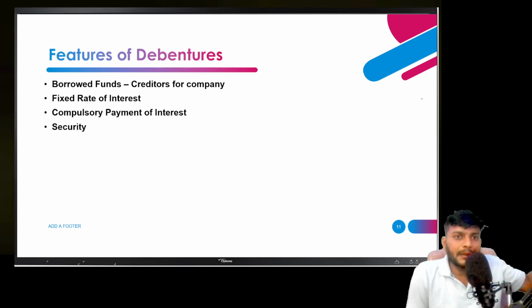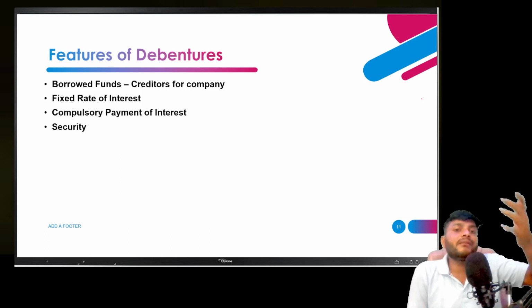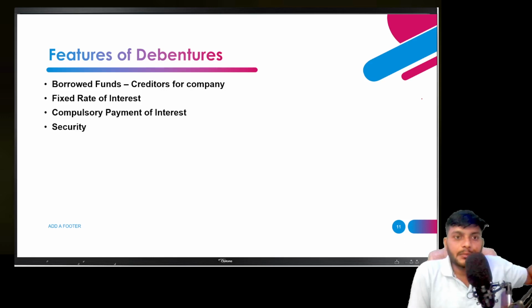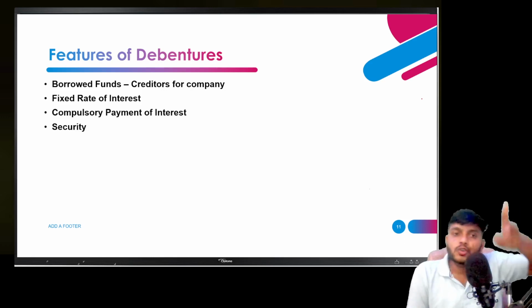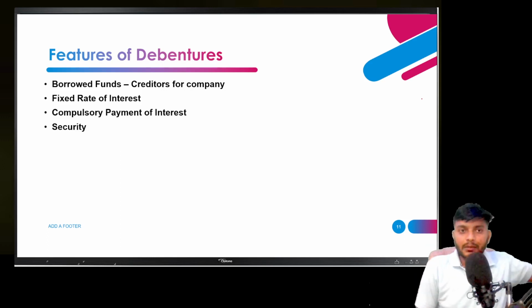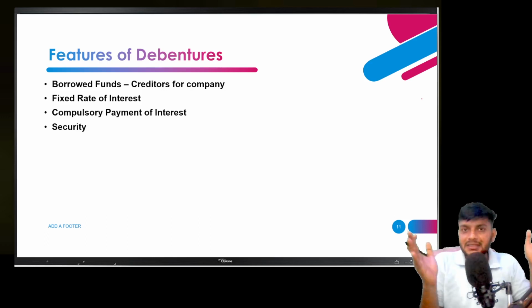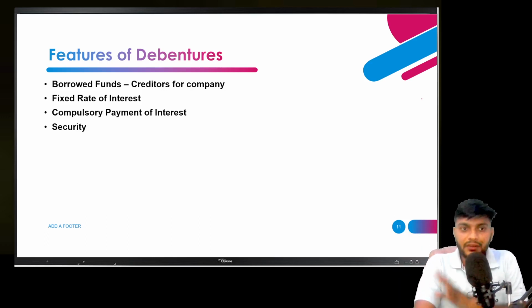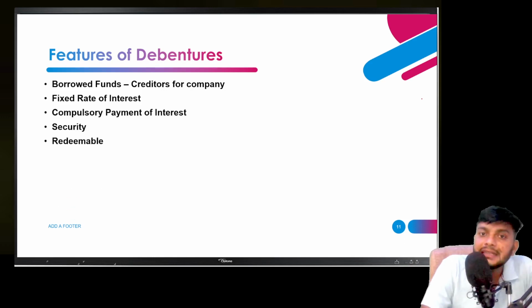Suppose that I have a building and I'm using that building as a security while issuing the debentures. Suppose when I'm issuing a debenture, I'm saying that this is a building and the price of this building is 10 lakh rupees, and I'm issuing the debenture of 10 lakhs to you. In case I fail to pay the money, I fail to return the money to the debenture holders, then you have the right to sell the building in the market and take your money. So basically, you have a security that your money is not going anywhere. Your money is safe. And these are redeemable also.